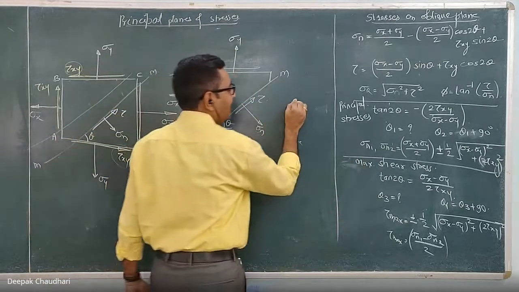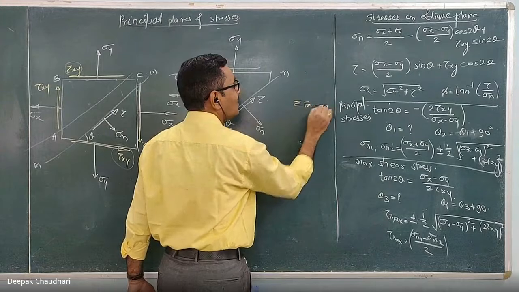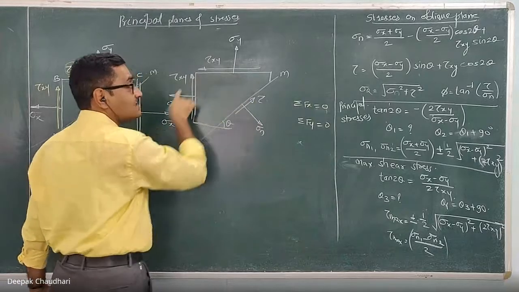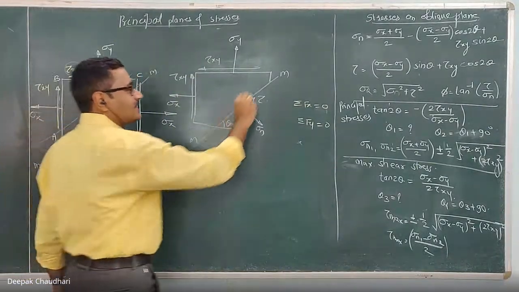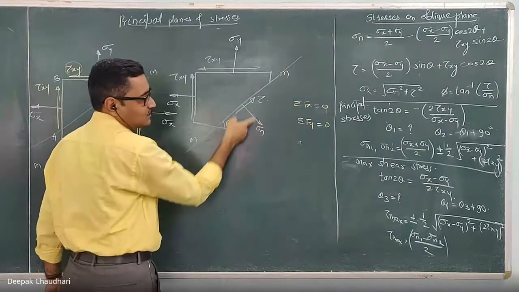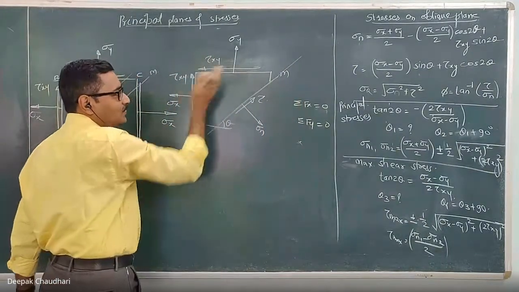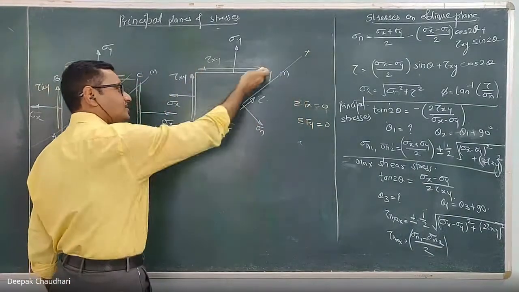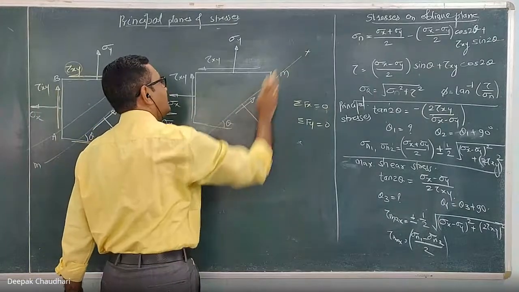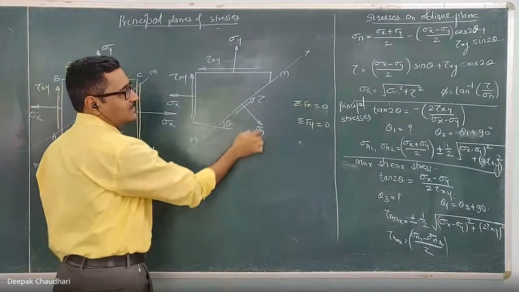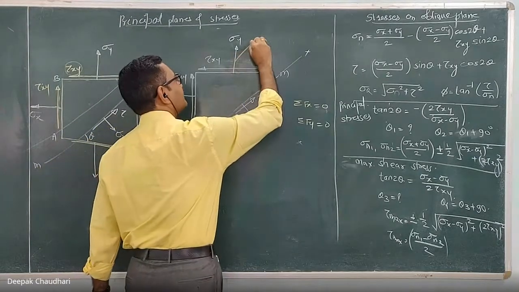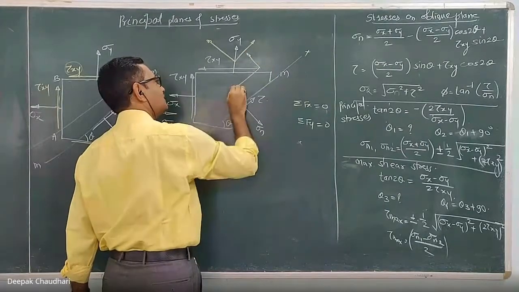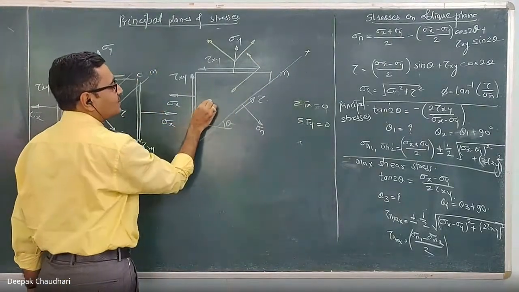Remember, we are applying the conditions summation of Fx equal to 0 and summation of Fy equal to 0. These are the summation of forces, whereas all these are stresses. Now, because I have to calculate these two, which are unknown, these others are supposed to be known. Clear? So let's consider this MM oblique plane as the x-axis and the perpendicular to that as the y-axis. This means no need to resolve these. You have to resolve this tau xy into two components, similarly this sigma, and similarly this tau xy into two components.